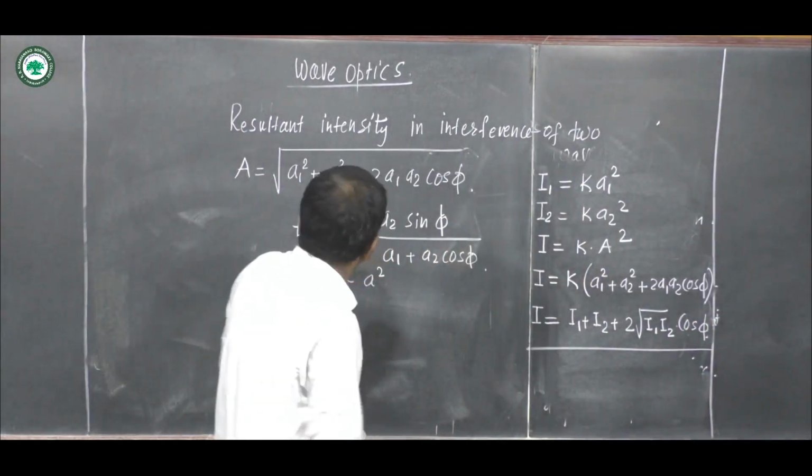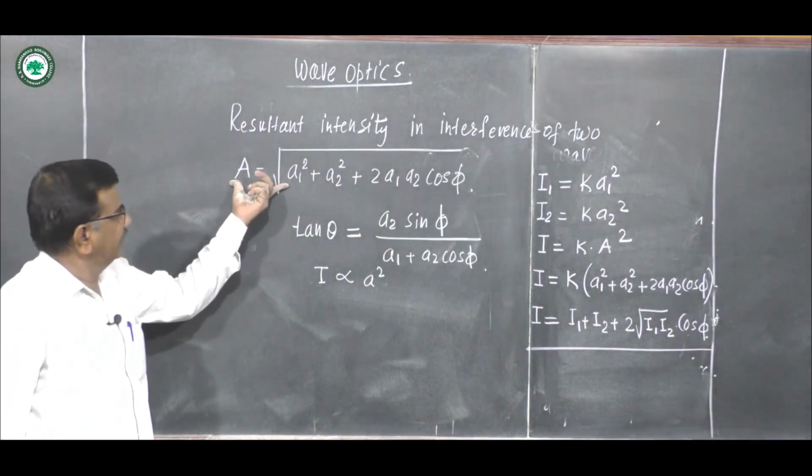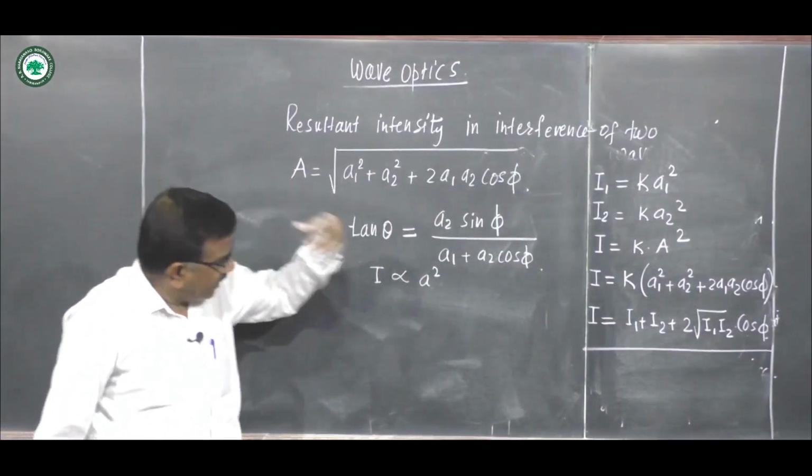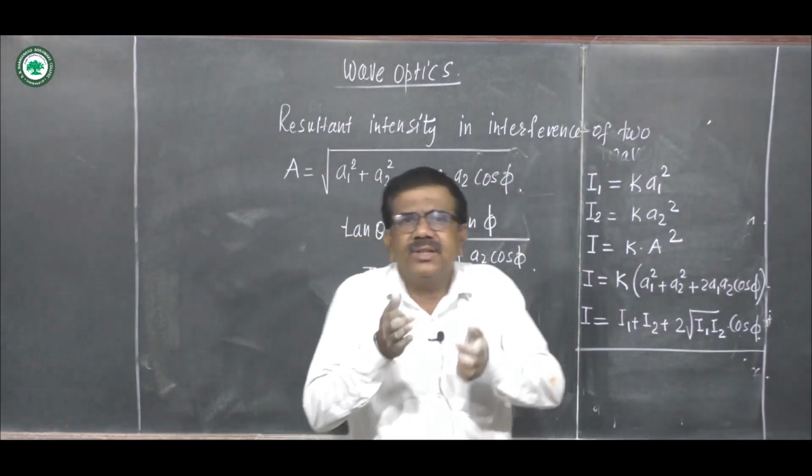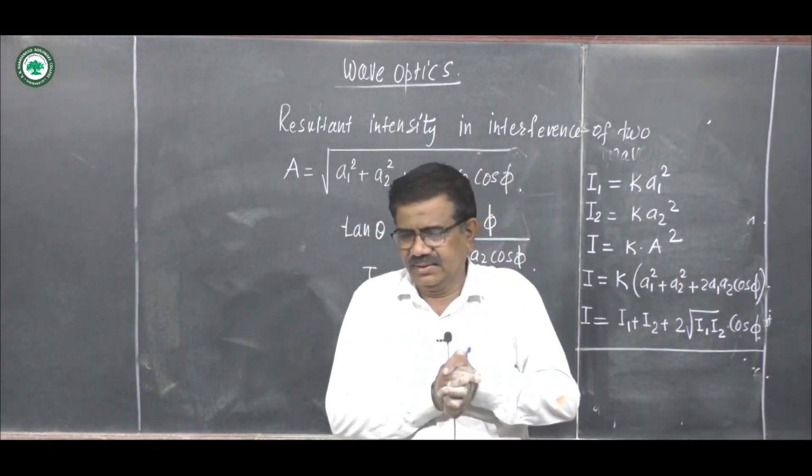The earlier equation gives the resultant amplitude, and this equation gives the resultant intensity for the two waves.